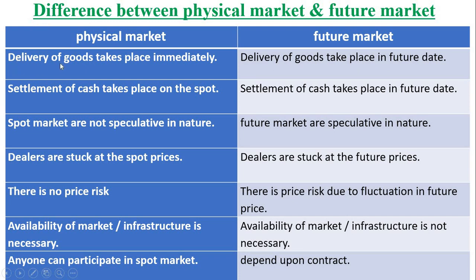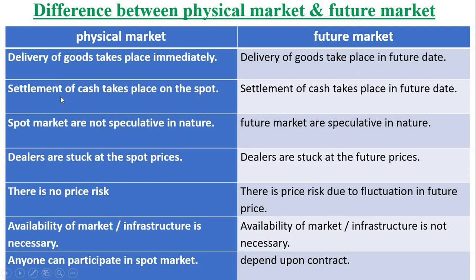In the physical market, delivery of goods takes place immediately. That's why we can call it physical. Physical is nothing but immediately they will exchange the goods and services on the spot only. But in the future market, delivery of the goods takes place on a future date. I was giving the example in the future, that there is a rice merchant and the rice farmer, they will make the contract, but only make the contract, but there is no movement of the goods. That will take place on the expiry date.